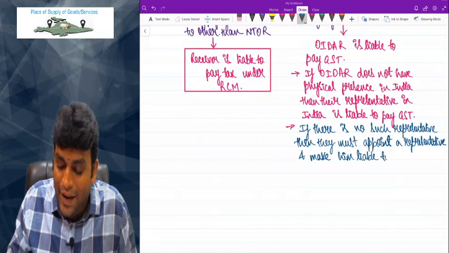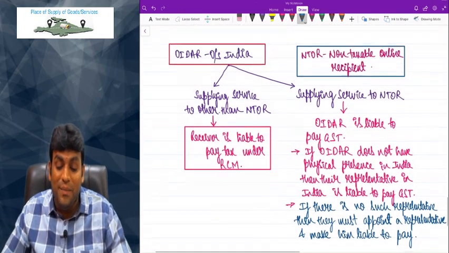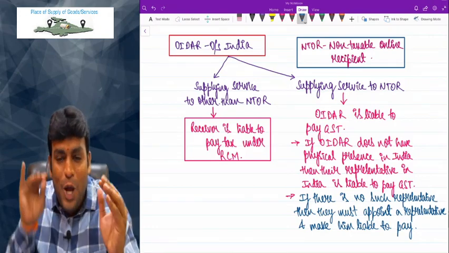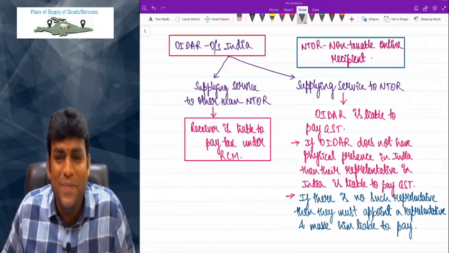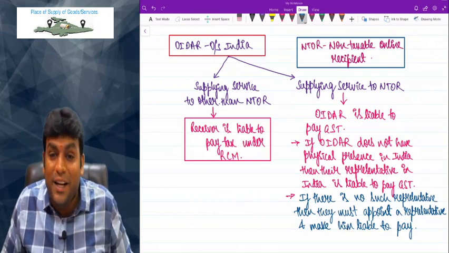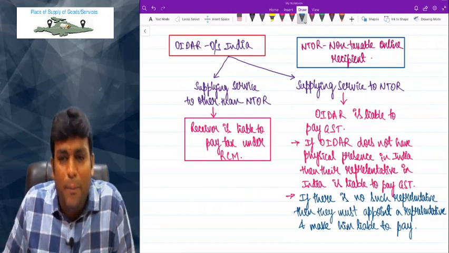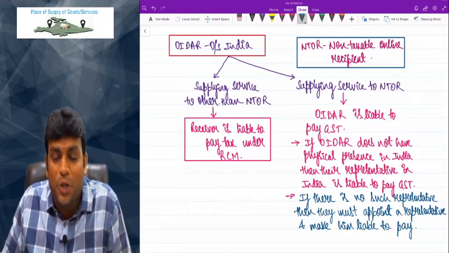In fact, my dear friends, this kind of language I already taught you while teaching section 9.5. If you remember, in case of certain notified services through an e-commerce operator, the e-commerce operator is liable to pay GST. And if the e-commerce operator does not have physical presence in India, the representative is liable to pay GST. And if there is no such representative, they must appoint a representative and make him liable. I told you that, and there I taught you 3 services.